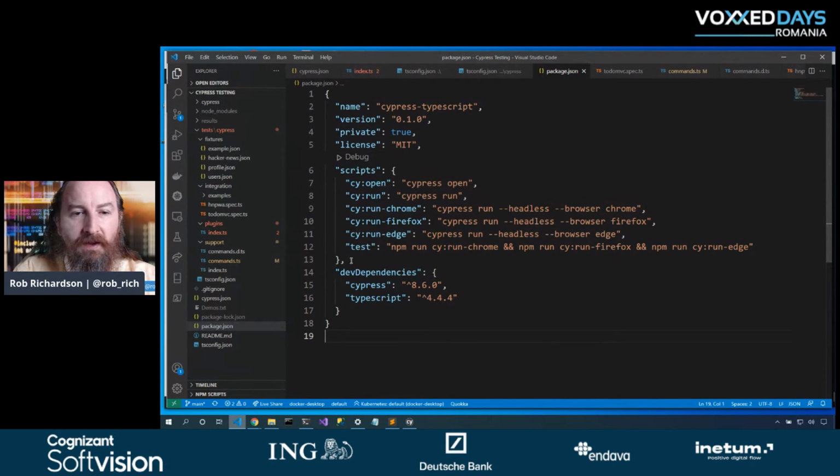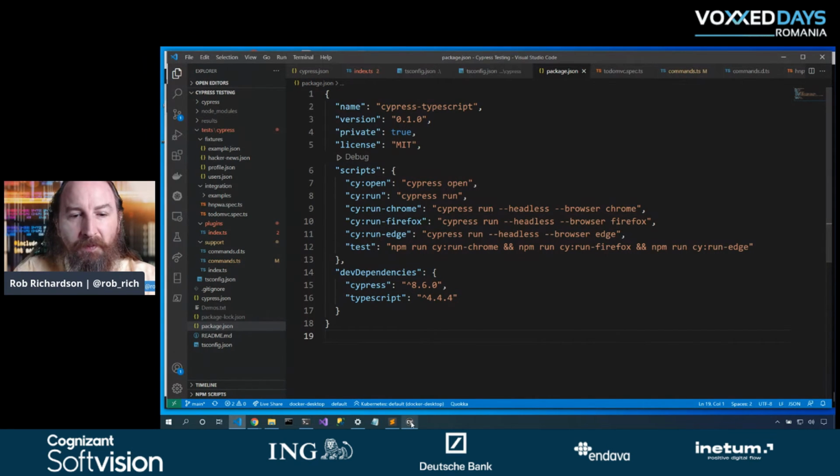So when I say npm test, it will run in Chrome, and it will run in Firefox, and it will run in Edge. And if all three of those tests succeed in all three of those browsers, then I know my site is functioning correctly. Now, these definitely don't run in parallel, so there's definitely some optimization to be had here. But now I've got scripts inside of my package.json that allow me to run in headless mode and to open the IDE really easily.